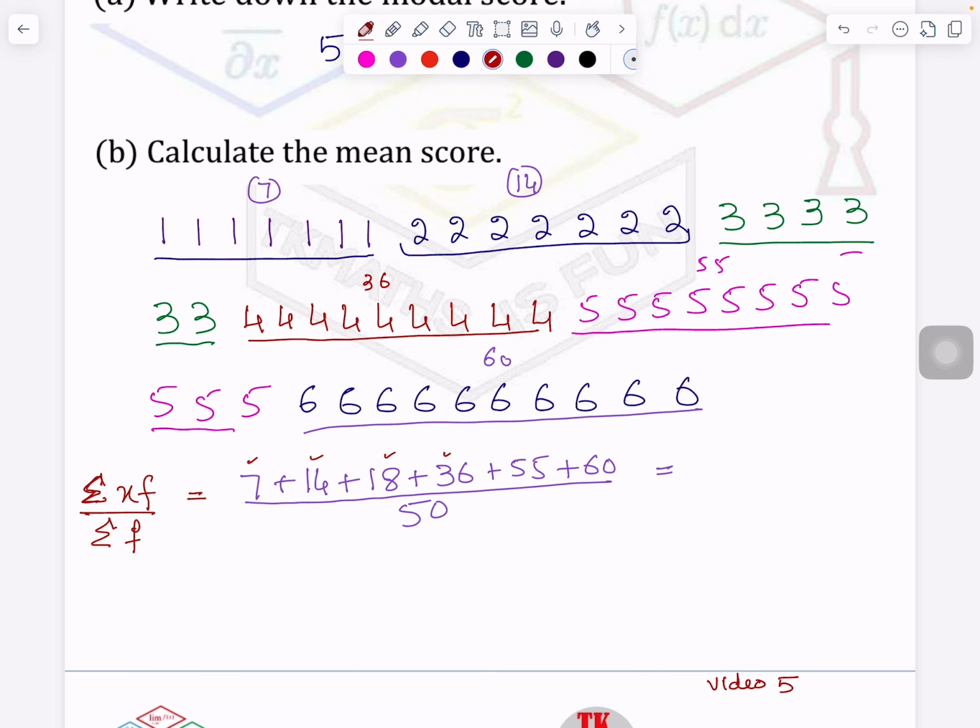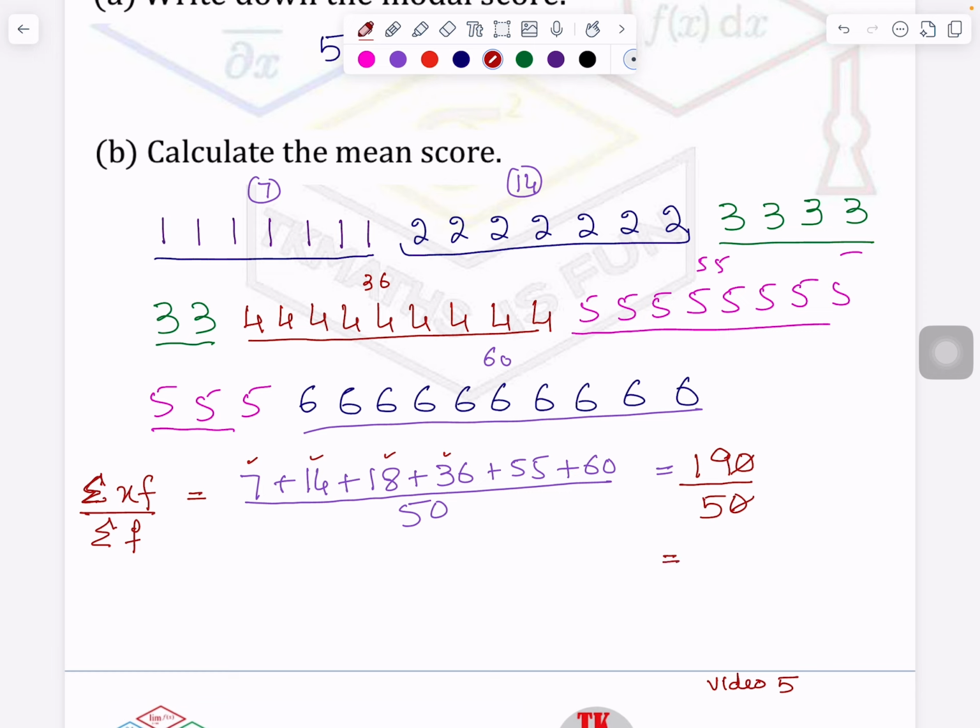After that you add up. So let me add up. 7 plus 14 is what? 21. 21 plus 18 is what? 39. 39 plus 36 is 75. 75 plus 55 is 130, and plus 60. So it will be 190. I hope I have not made a calculation mistake. If I did, you can mention it in the comment.